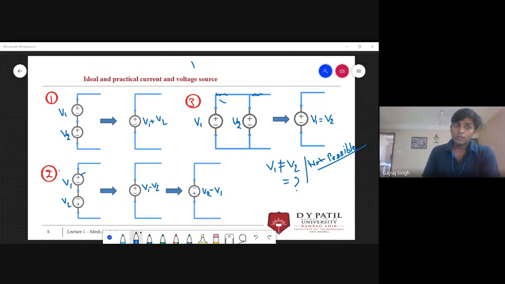Okay, so if these are your practical batteries, then it is possible, but in case of ideal it is not possible. Hope you got the point.